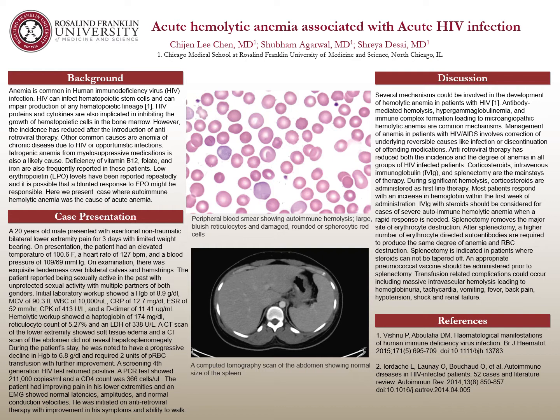IVIG with steroids should be considered for cases of severe autoimmune hemolytic anemia when a rapid response is needed. Splenectomy removes the major site of erythrocyte destruction. After splenectomy, a higher number of erythrocyte-directed autoantibodies are required to produce the same degree of anemia and RBC destruction. Splenectomy is indicated in patients where steroids cannot be tapered off. An appropriate pneumococcal vaccine should be administered prior to splenectomy.